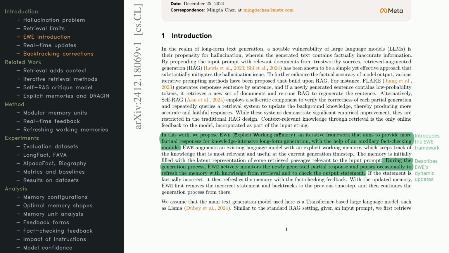EWE keeps a memory module running in the background, actively monitoring the content as it's written. It starts with some relevant knowledge, and then updates that knowledge over time. If EWE realizes something it just said is off, it backtracks, fixes it, and updates the memory so it doesn't repeat the mistake. This makes the model's output more accurate and adaptive, going well beyond what static retrieval alone can do.